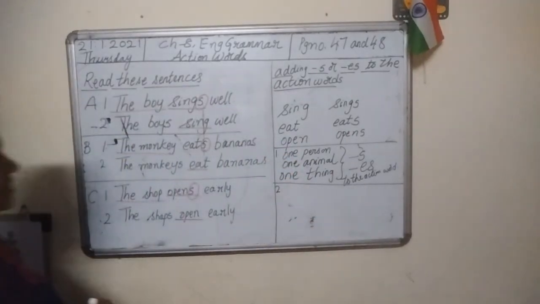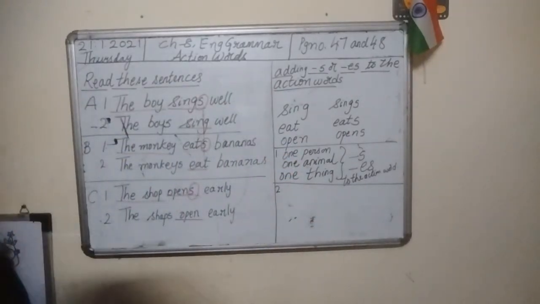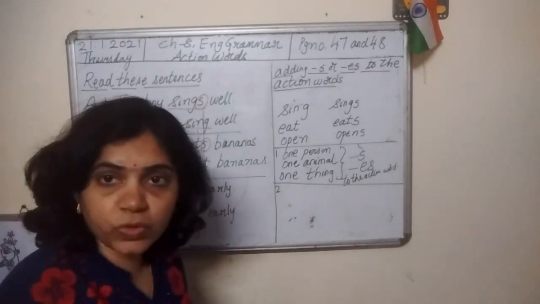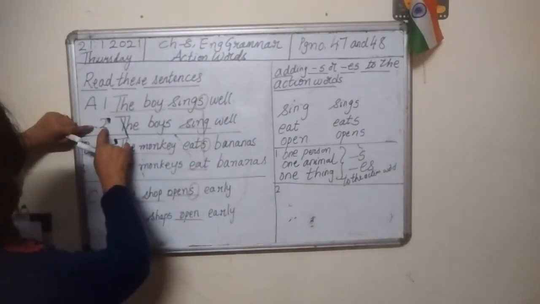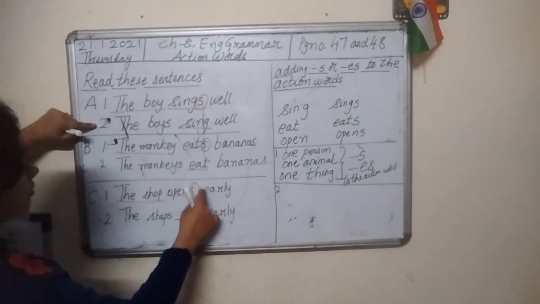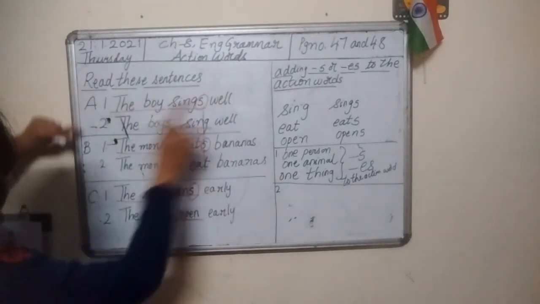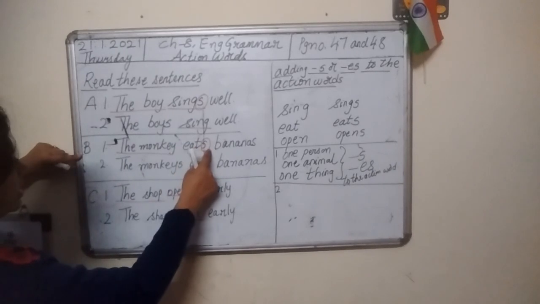Now, what is the second point? Now come to the second sentence. We have done all the first sentences. In A, number one sentence is over. In B, number one sentence is over.